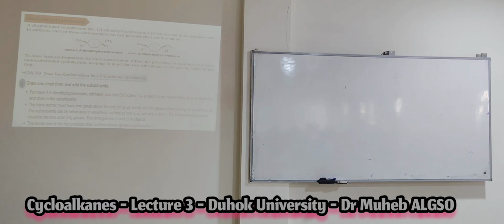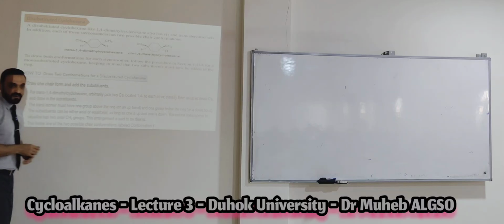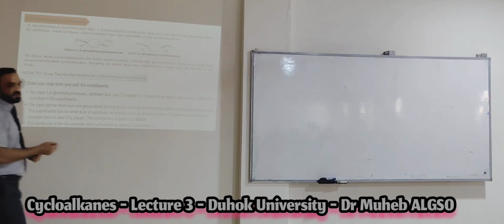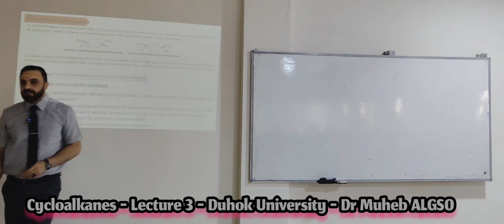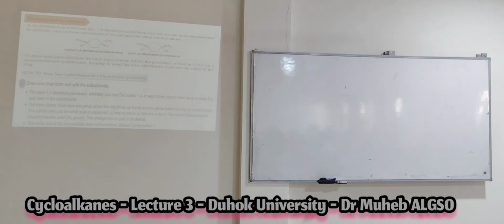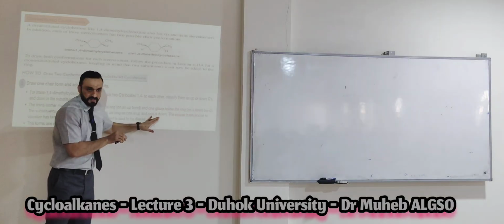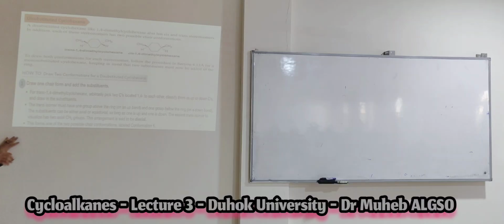Number two, for the trans, I will go to the next slide and explain for you. The trans isomer must have one group above the ring and the second one below the ring. One of them above the ring and the second below the ring. The substituents can be either axial or equatorial.